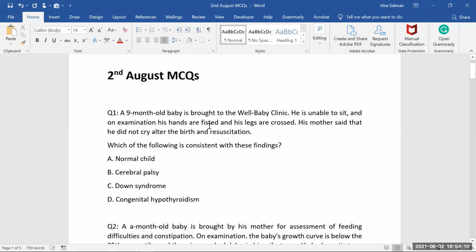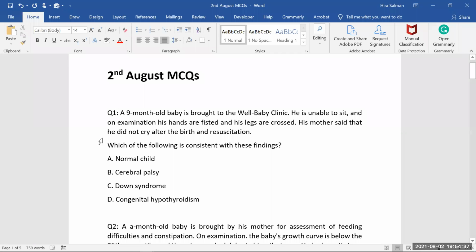And on examination, his hands are fisted and his legs are crossed. So his hands are fisted. You can see this tight movement of the hand, and legs are crossed. Of course, during the lying position also, his legs are not straight. Normally, babies usually keep their legs straight, but this baby has crossed his legs during the lying position, and hands are in a fisted position.